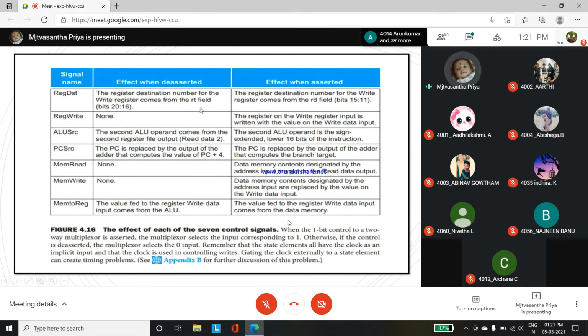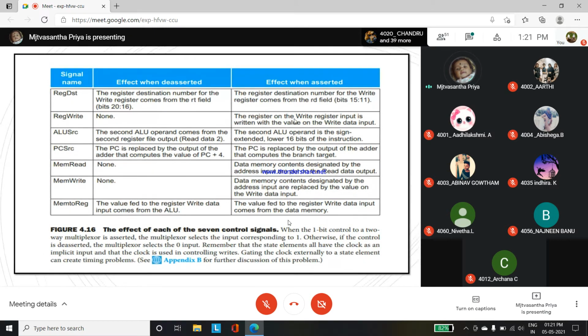So here the write register will be occupying, and it comes from the RD field. Here also it comes from the RD field. Here RD field, here RD field. So here 20:16, 15:11. Register write, it is having none. But here, asserted, they are declaring the write with the value. So writing the data input.